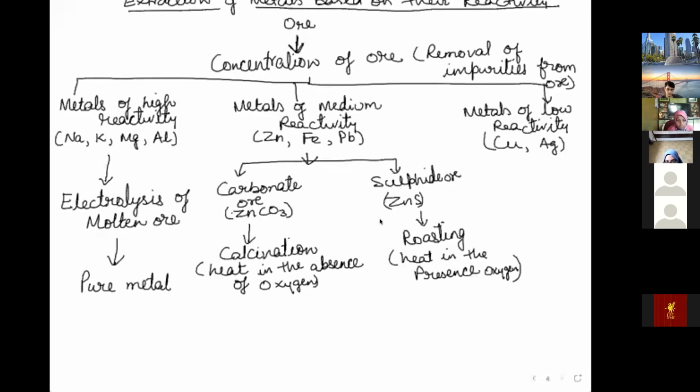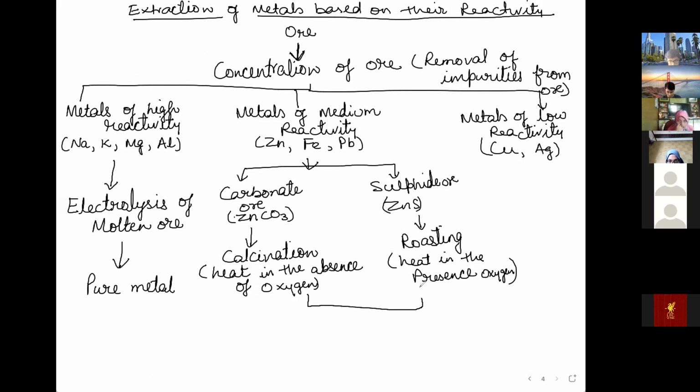Okay. Now, after doing this process, why did we do this? We got oxides of the ore. If it is a carbonate ore, it will undergo calcination, because I have to convert it into oxides of ore. So oxygen is already there, so it is to be heated in the absence of oxygen or in the absence of air also you can say. And sulfide ore undergoes roasting, which is heating in the presence of air or oxygen. So both of these processes are responsible for the formation of oxide.